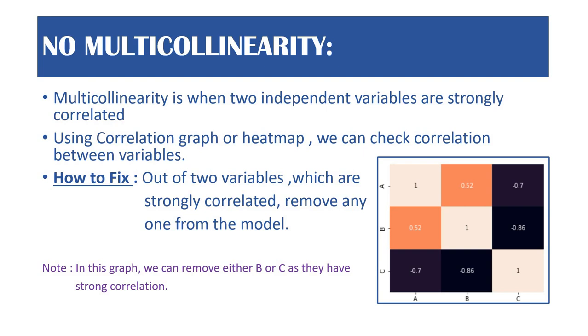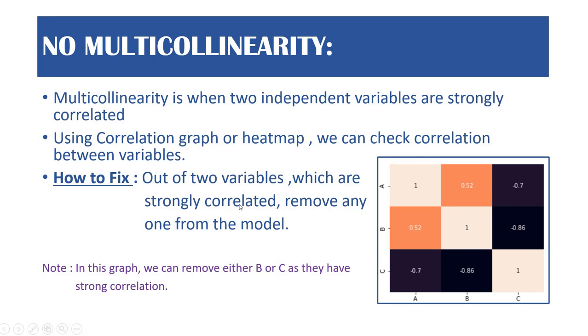Like, if I explain to you, in some data set you can see that there are two things, age as well as years of experience. So definitely if age is more, years of experience will be more in most of the cases except some exceptions. So in that case we can remove one variable out of age and years of experience.